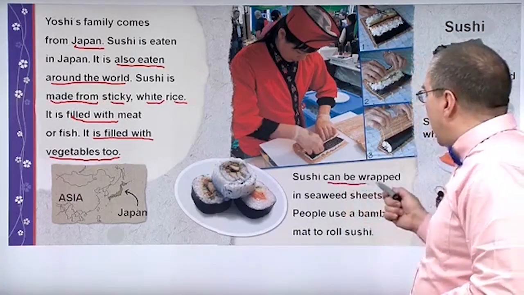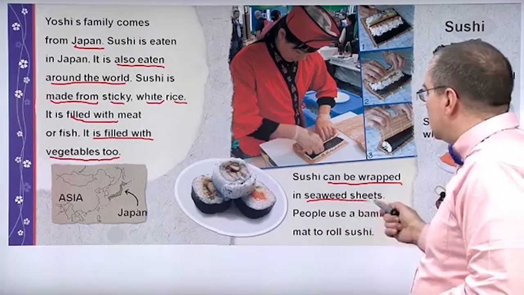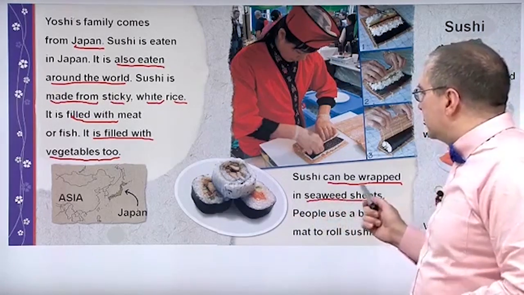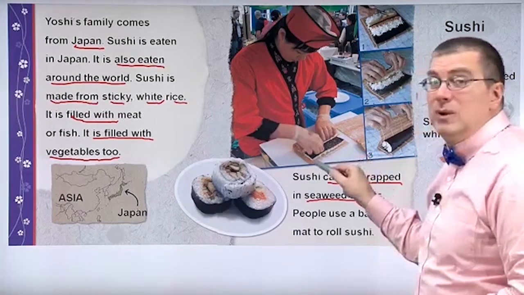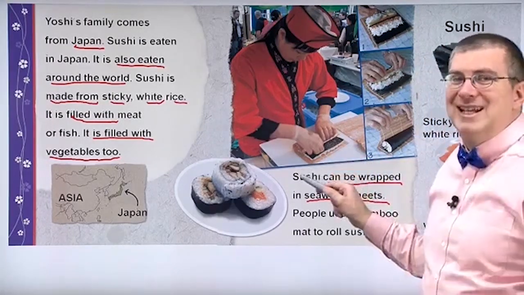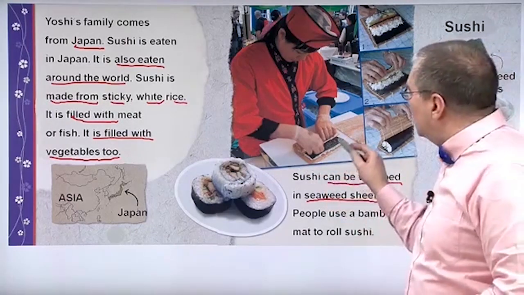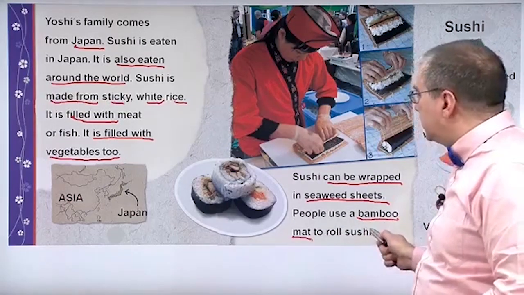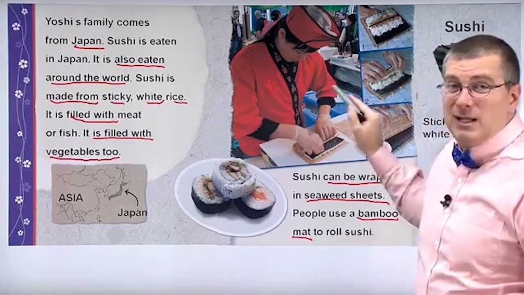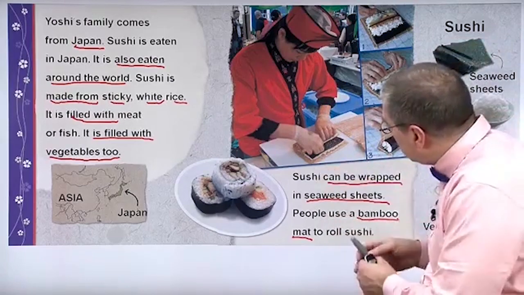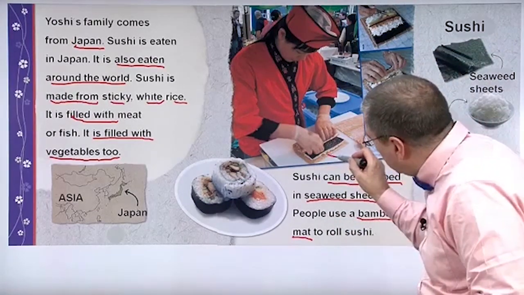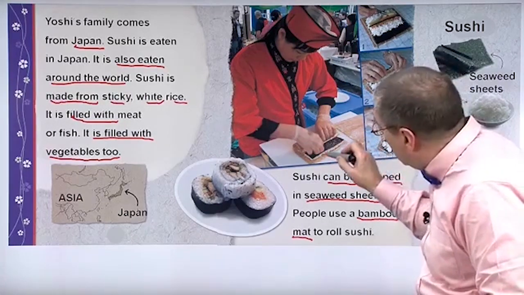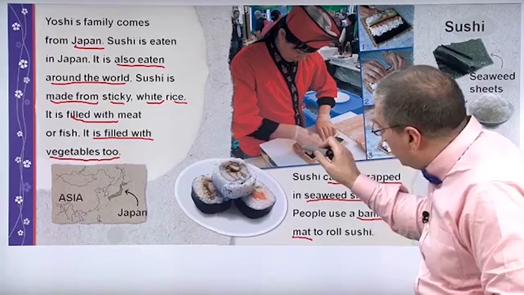Sushi can be wrapped in seaweed sheets. Seaweed, it's like kim, right? Seaweed sheets. And you can see, of course, the seaweed. Pronunciation: seaweed. Seaweed sheets are here. People use a bamboo mat to roll sushi. And we can see that's exactly what this woman is doing. She's using the bamboo mat here to roll the sheet of seaweed with the rice and the other things inside.